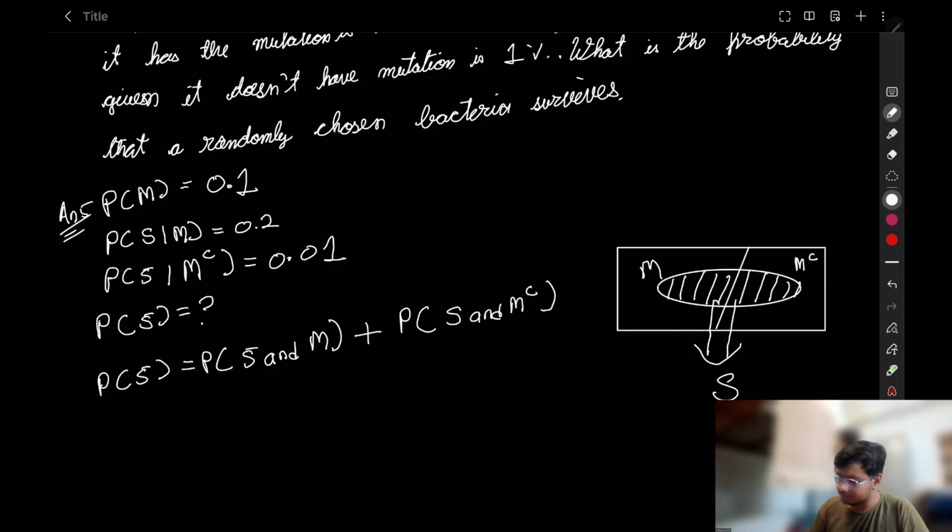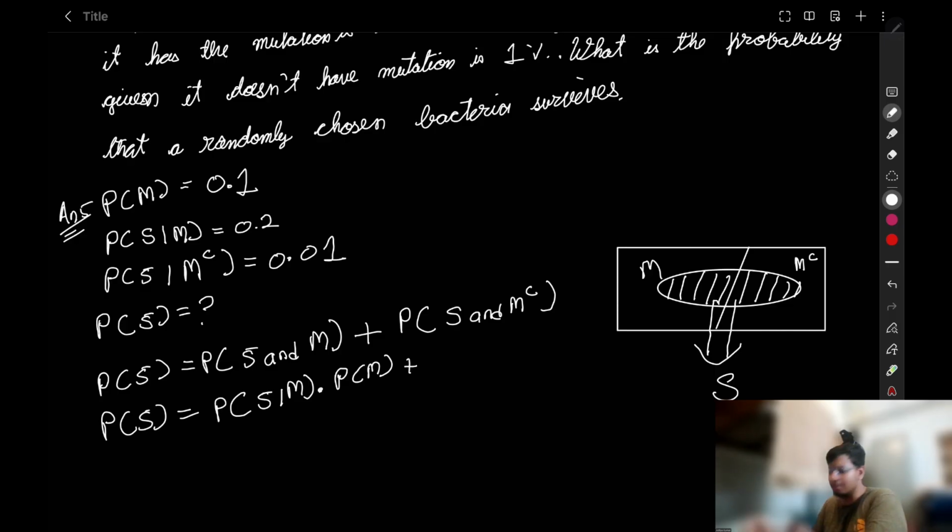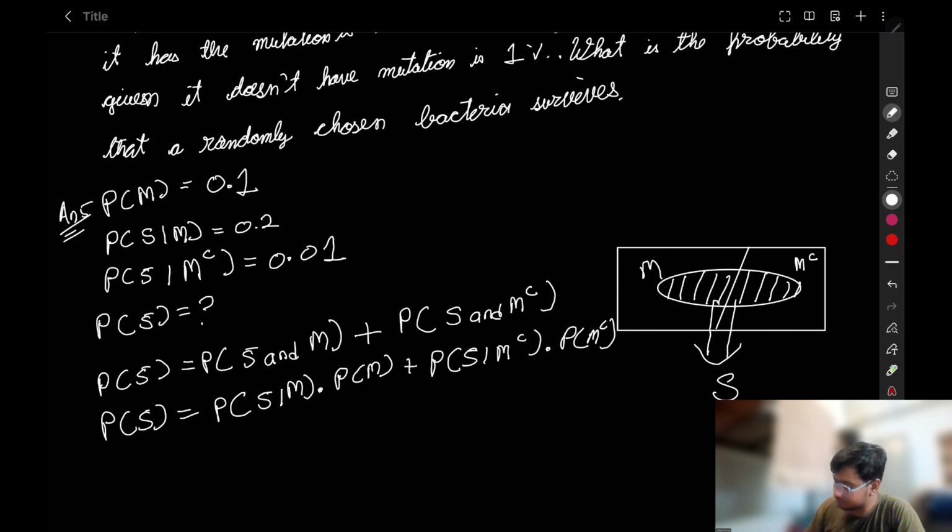Now, what we have discussed in the previous part of this lecture, in the conditional probability chain rule: probability of S and M is probability of S given M multiplied by probability of M, plus probability of S and M complement is probability of S given M complement multiplied by probability of M complement.